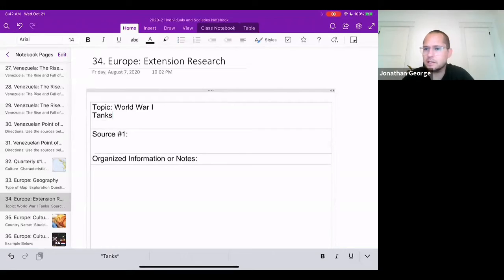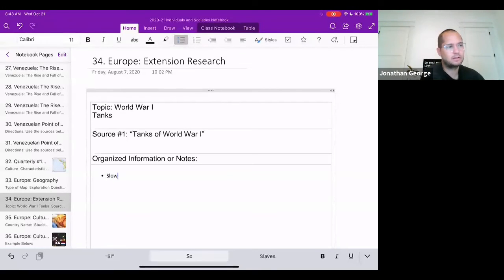So you research something and look up some information related to these tanks, and you put the title of the source. Let's say I found a source titled Tanks of World War I. Then I would go down here and do bullet points.